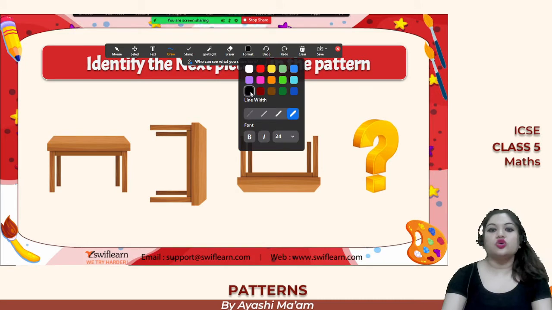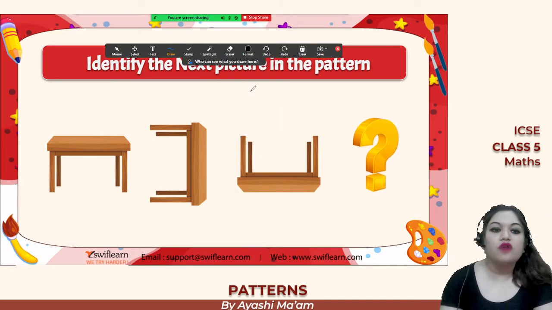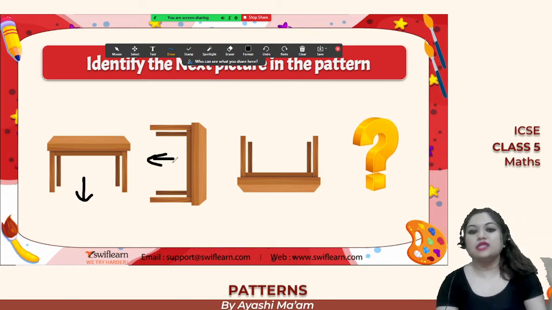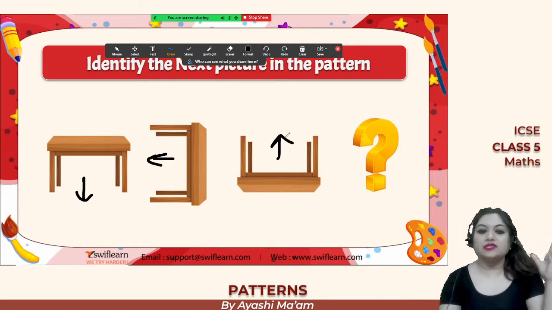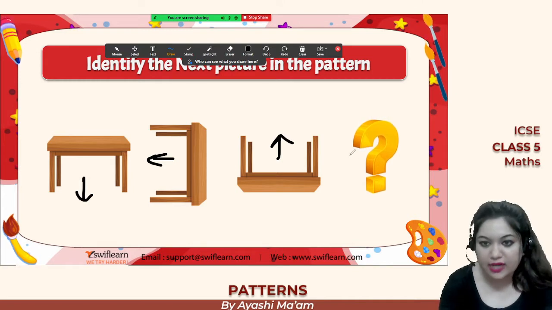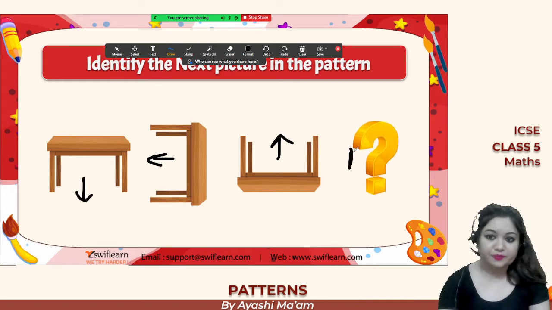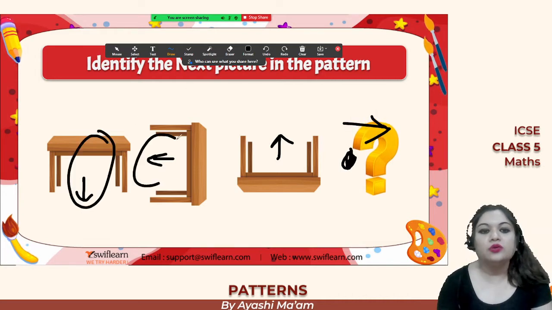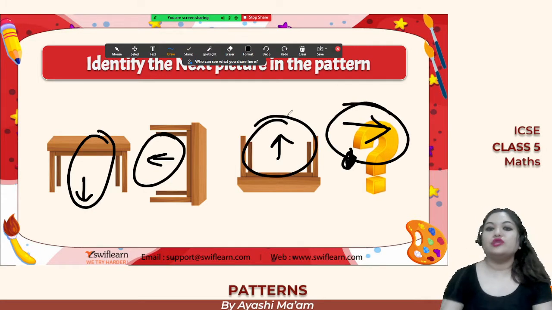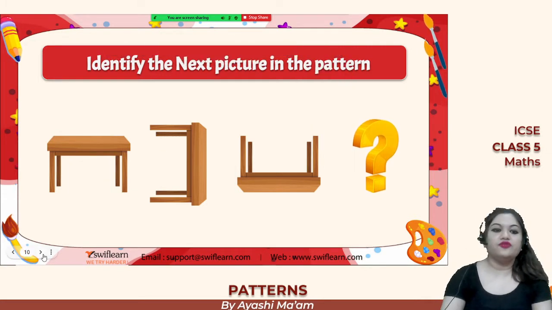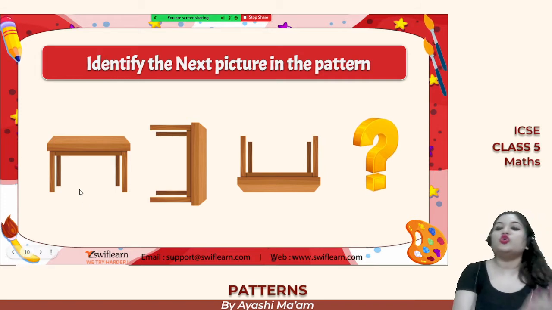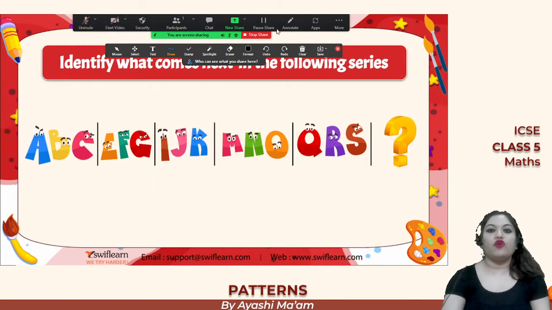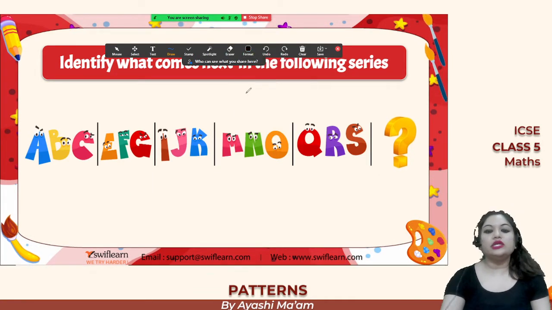Okay, look at this picture. So what is happening over here? The legs of the table are facing downwards. Here the legs of the table are facing towards the left. Here the legs of the table are facing upwards. So definitely in the next picture, the legs of the table are going to face towards the right. So down, left, up. Therefore, this one will be right. Really easy. So basically, you simply need to notice the pattern and try to state the rule that it is following. The more you observe it, you will be able to solve it.